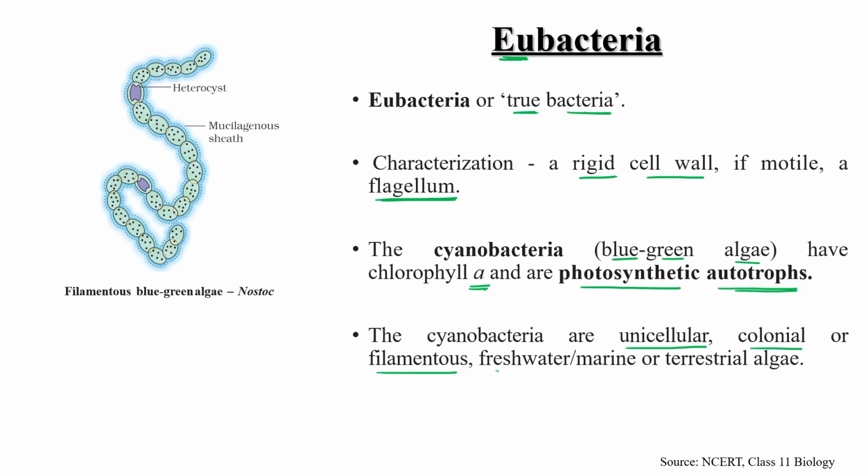They may be freshwater, marine, or terrestrial algae, depending on the nature. This is a picture of filamentous blue-green algae. They also have heterocysts, which are used for atmospheric nitrogen fixation.